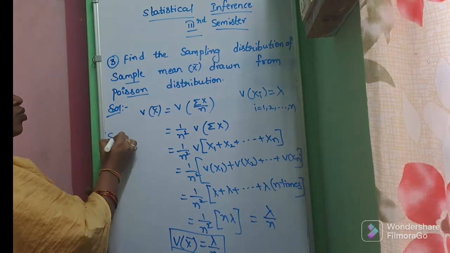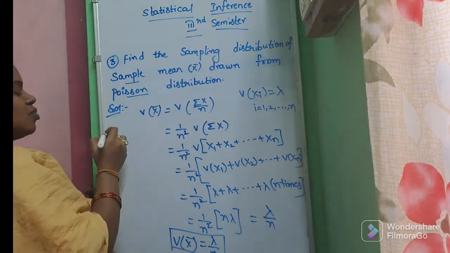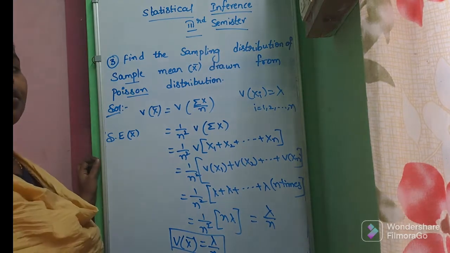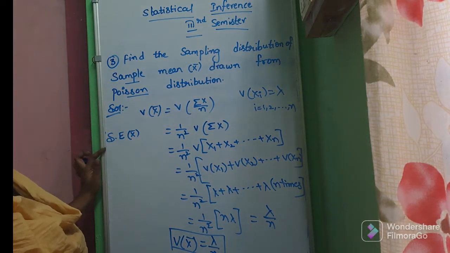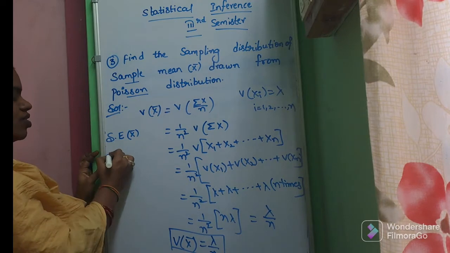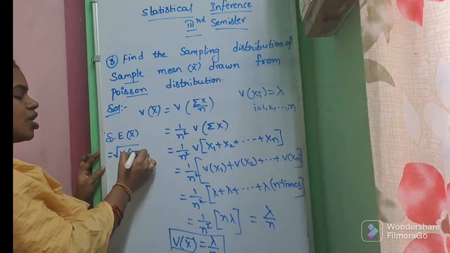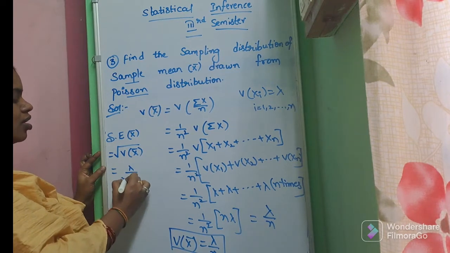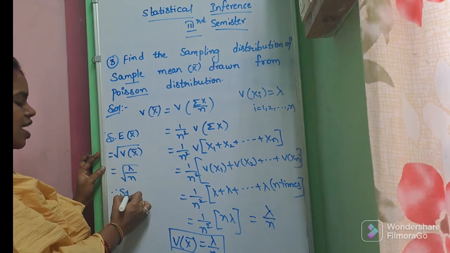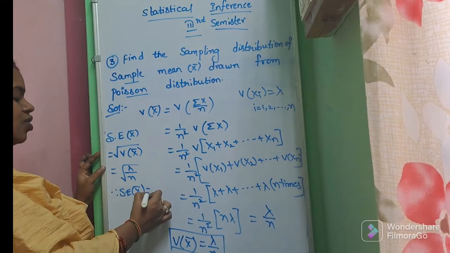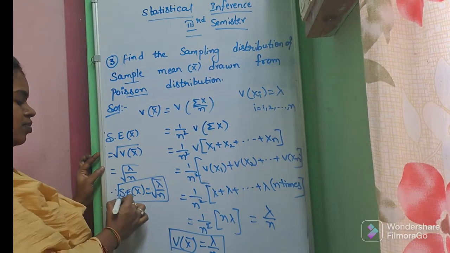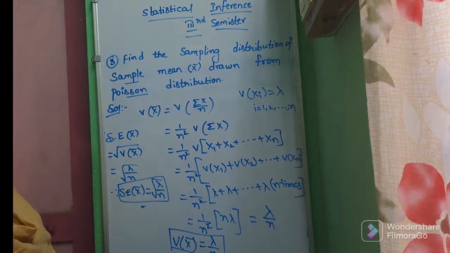Next, we need to find out the sampling distribution. What is the meaning of sampling distribution? It means we have to find out the standard error for the distribution. So the standard error of x bar is equal to the square root of the variance of x bar. The variance of x bar is lambda over n. Therefore, the standard error of x bar equals root lambda over n. This is the answer.